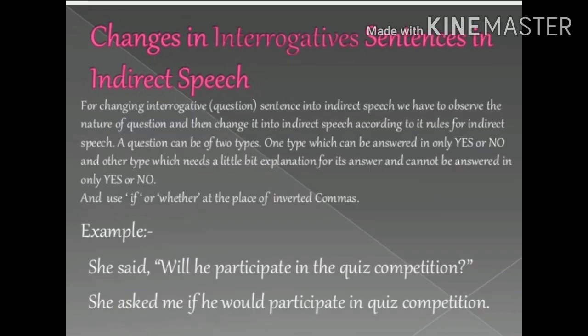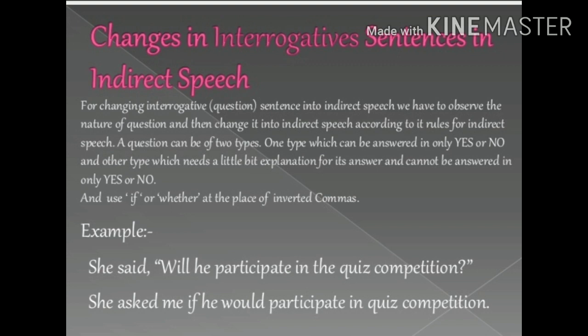Now understand changes in interrogative sentences in indirect speech. For changing interrogative or question sentences into indirect speech, we have to observe the nature of the question and then change it into indirect speech according to the rules of indirect speech.